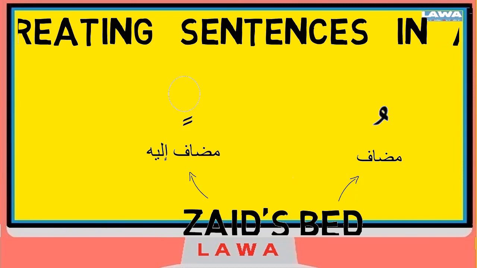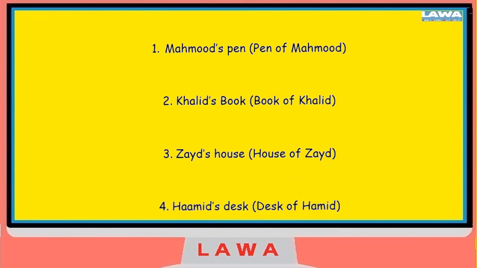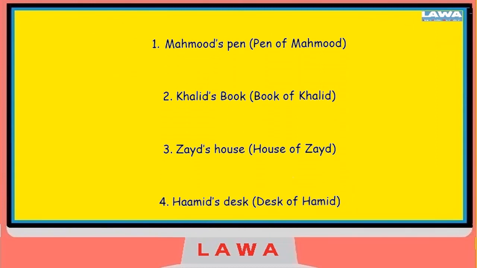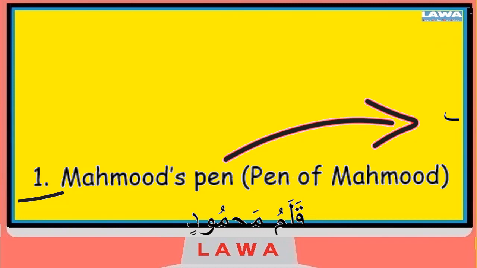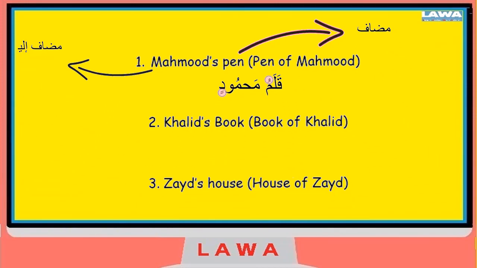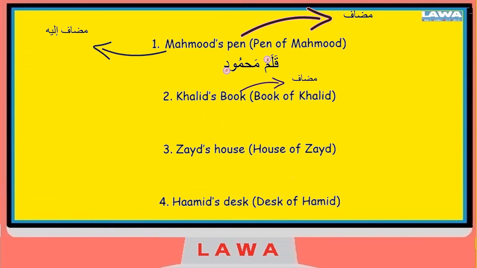Let us look at the examples that we've used previously and see how it would look if we were to translate them into Arabic. So in the example of Mahmoud's pen, the pen is mudaf, so we would translate pen first. The Arabic for pen is qalam, and Mahmoud is Mahmoud. So the mudaf would go first, qalam, and Mahmoud would go second. We know that the mudaf gets a dhamma, so we get qalamu Mahmoudin, as the mudaf ilayh gets two kasra.